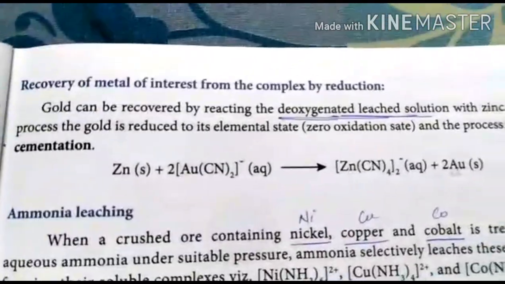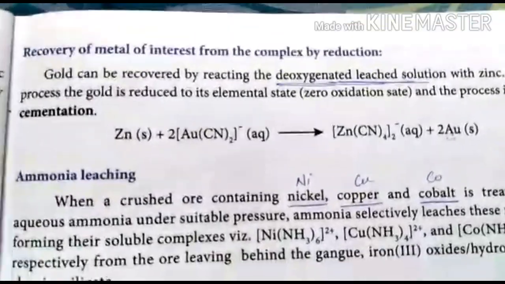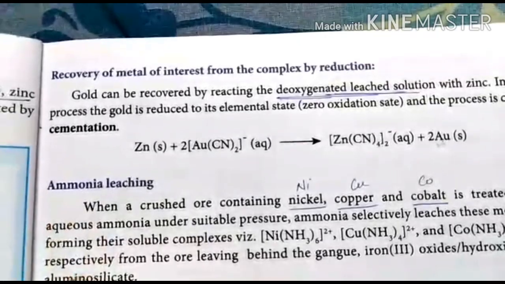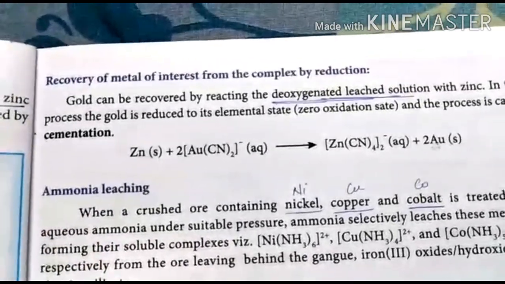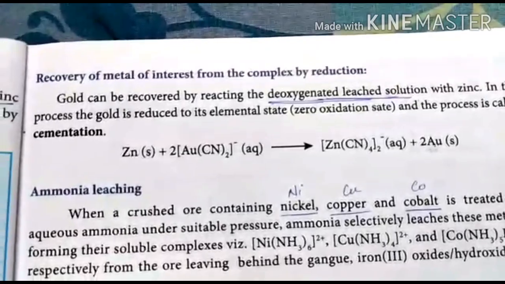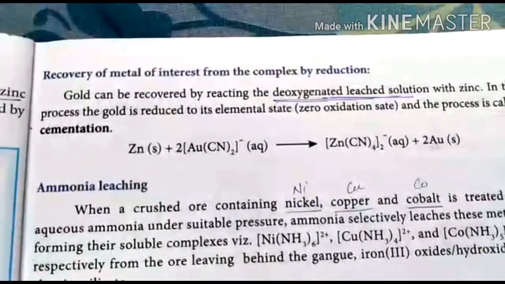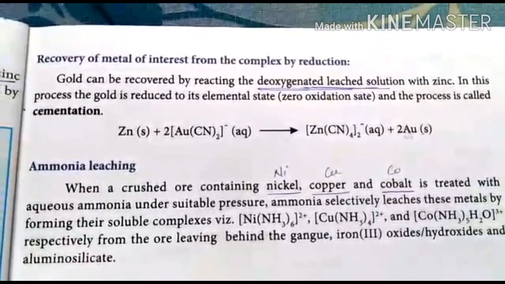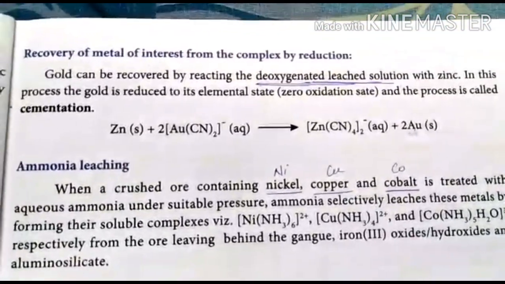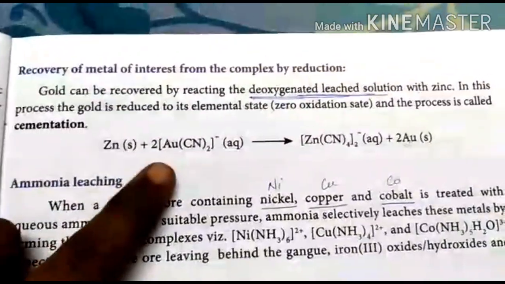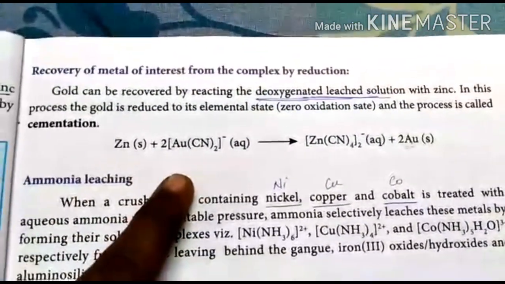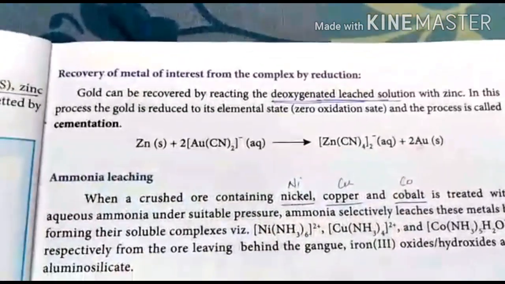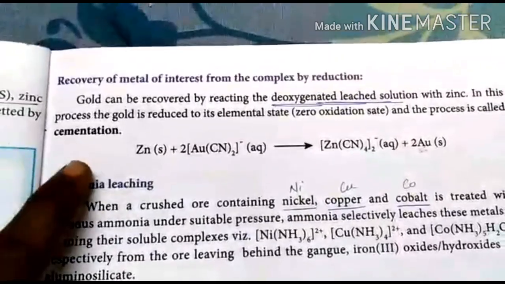Then again, this complex is treated with zinc. What happens? From the complex, you have to convert it into gold, and that gold is in its elemental state, its oxidation state becomes zero, and this process is called cementation. So this is the complex we get from the last step. Then we convert that complex into gold. This process is called cementation. So these are two more questions.